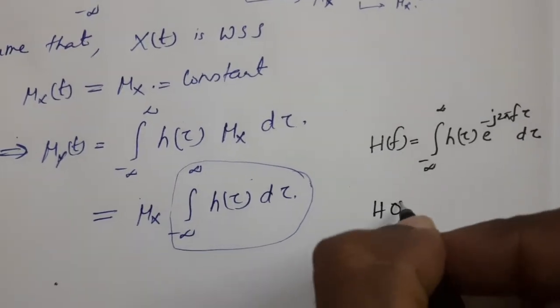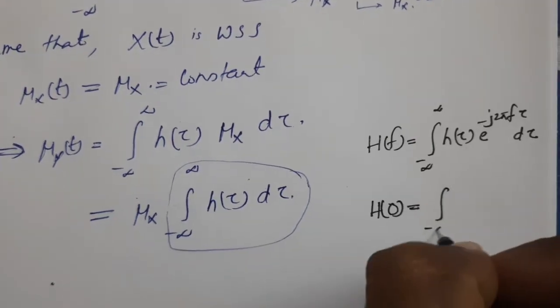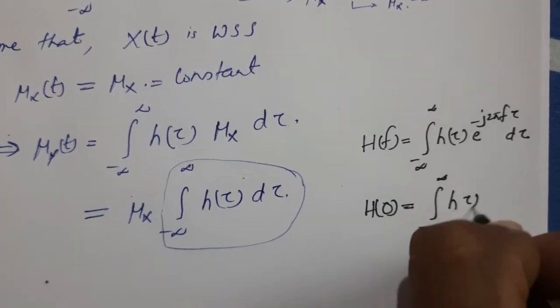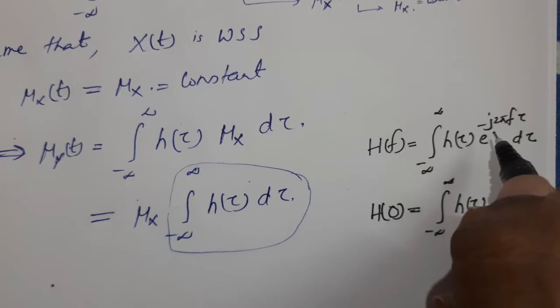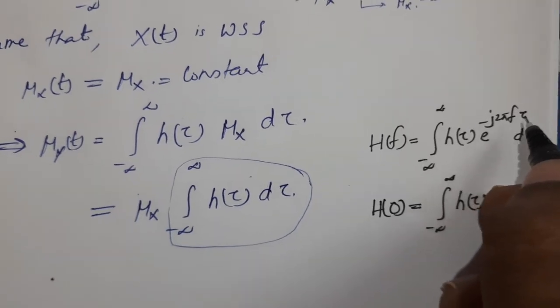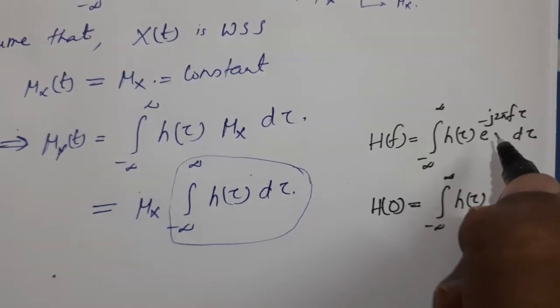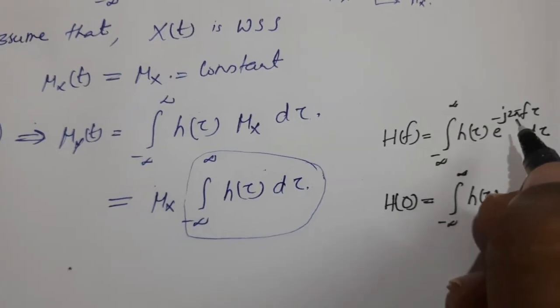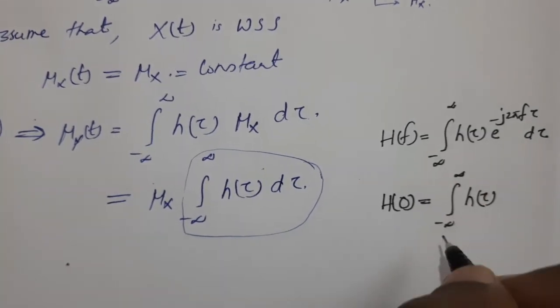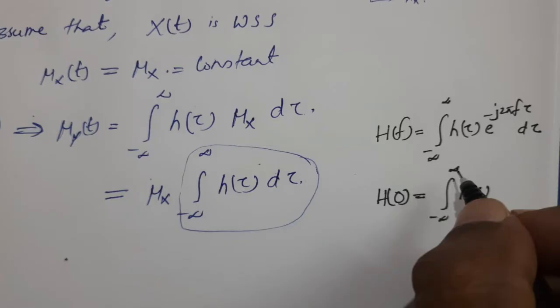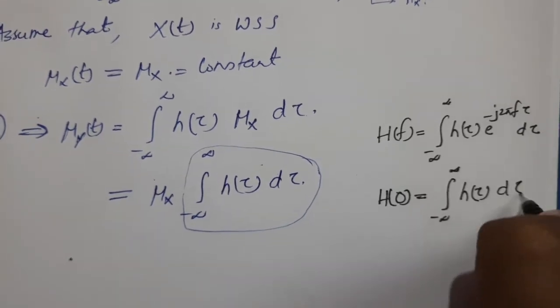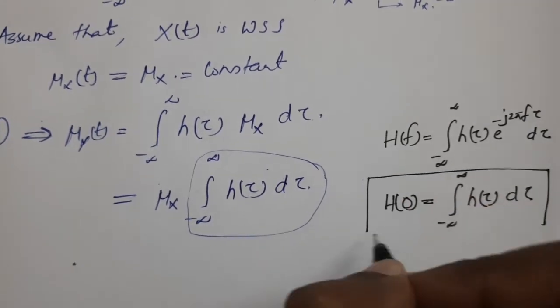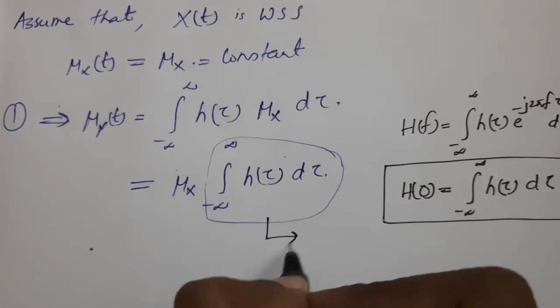That is, what is H(0)? H(0) can be written as the integral from minus infinity to plus infinity of h(tau) e raised to minus j 2 pi into 0 into tau, that is, e raised to 0, which is 1. So this will be equal to the integral from minus infinity to plus infinity of h(tau) d tau. So we can see that this will be H(0).